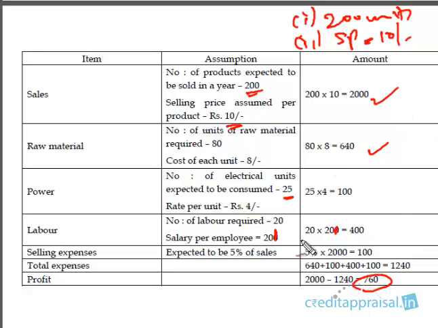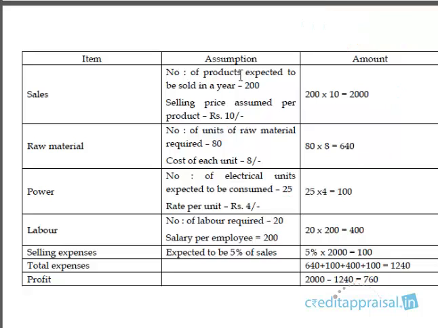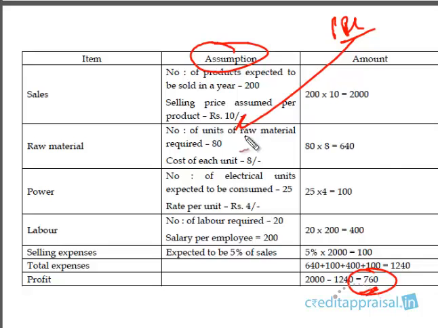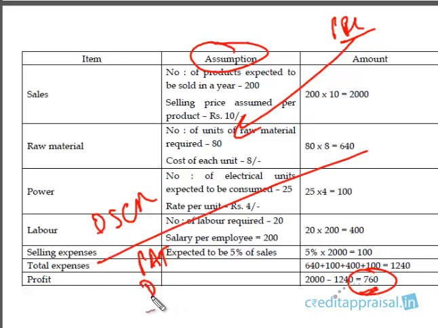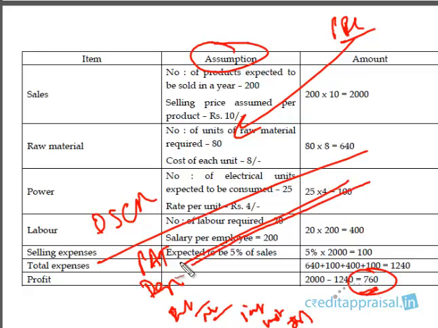So these are the assumptions. Please note that based on these assumptions, the company has projected a profit of 760. This is the projected P&L account, and from this projected P&L account we have calculated DSCR. Remember the DSCR calculation: PAT plus depreciation plus interest is the numerator, and interest and installment is the denominator. Numerator by denominator is the DSCR. So this projected profitability was drawn from the projected P&L account. The P&L account was arrived at like this, and these are the assumptions.